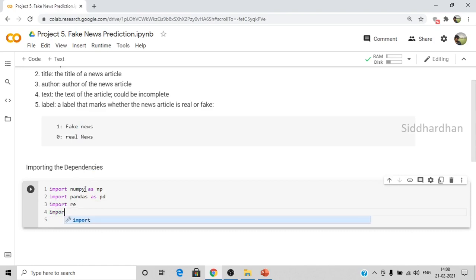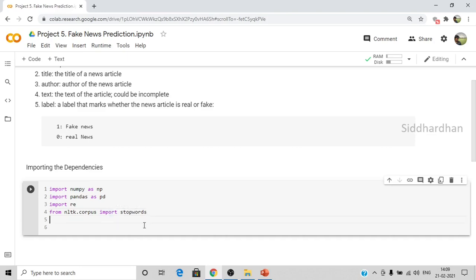Now from nltk.corpus import stopwords. I'll explain all these terms, stopwords and other functions, when we are using them. Now let me import it directly. Corpus generally means the body of a particular text, the important content of the text. NLTK stands for Natural Language Toolkit. Natural language is the text we are going to deal with.